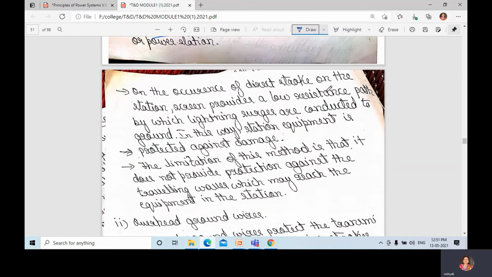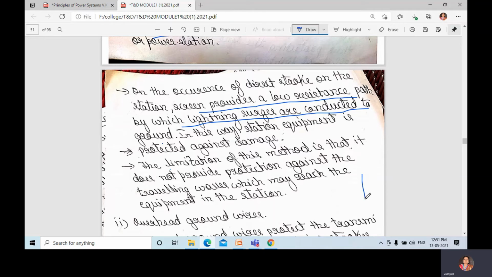On a direct stroke on the station, the screen provides a low resistance path by which lightning surges are conducted to the ground. In this way, station equipment is protected against damage. The limitation is that it does not provide protection against the traveling waves which may reach the equipment in the station, for example, from transmission lines.